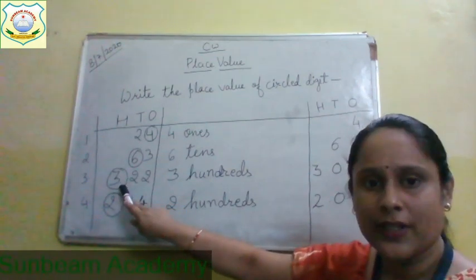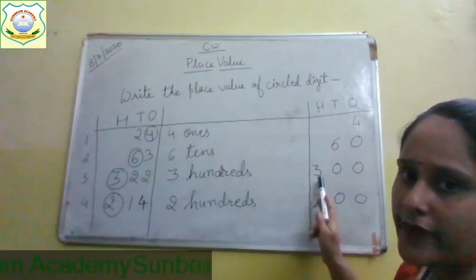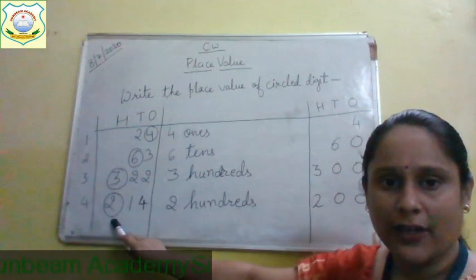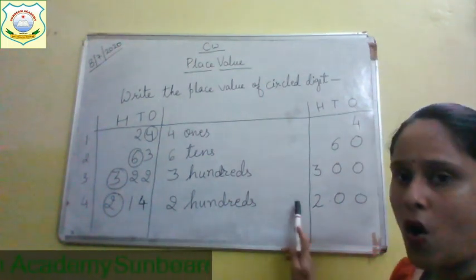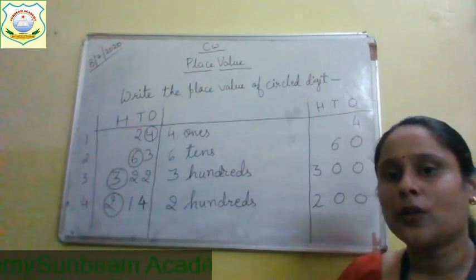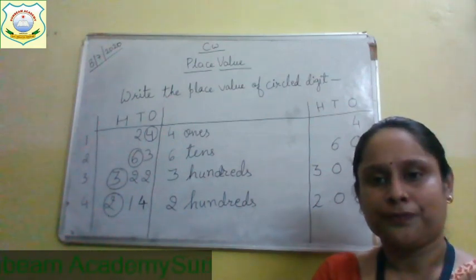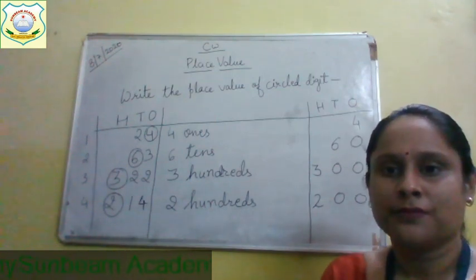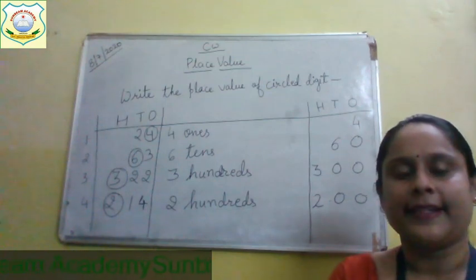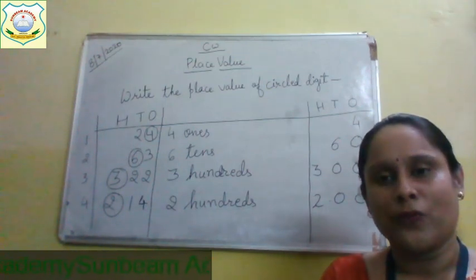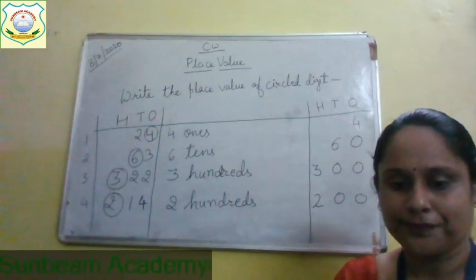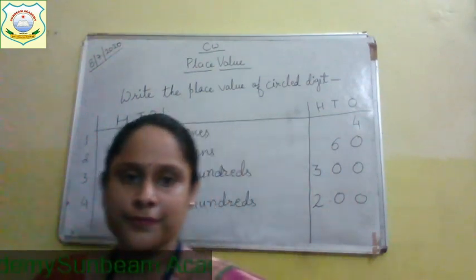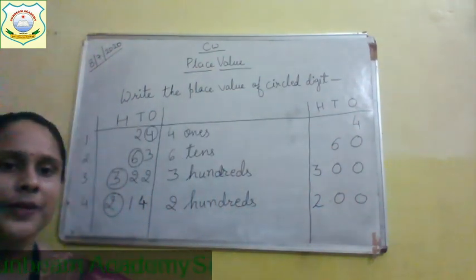322, what is the place value of this 3? It is 300s or 300. So both way you can write. 214, what is the place value of this 2? 200s or 200. So both way you can write the place value. Now note down it in your notebook, children. After writing classwork, I will give you homework. Note down neatly, everyone.